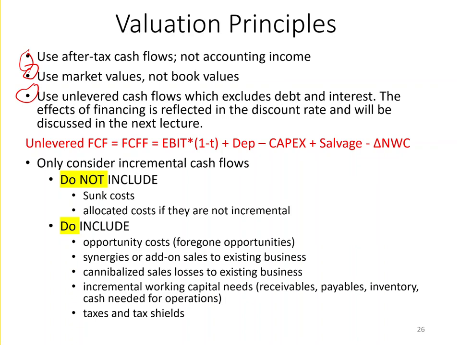You want to use unlevered free cash flows, which, remember, excludes debt and interest. Now, this may not sound like it's correct. Why wouldn't you include an actual expense, say interest expense? However, I'll show you later that it's actually much easier to compute unlevered free cash flows because you don't have to forecast debt balances or interest rate changes. And also, the effects of financing will be incorporated in the discount rate, which will be in the next topic. So you put the effects of financing in the discount rate, not in the cash flows.